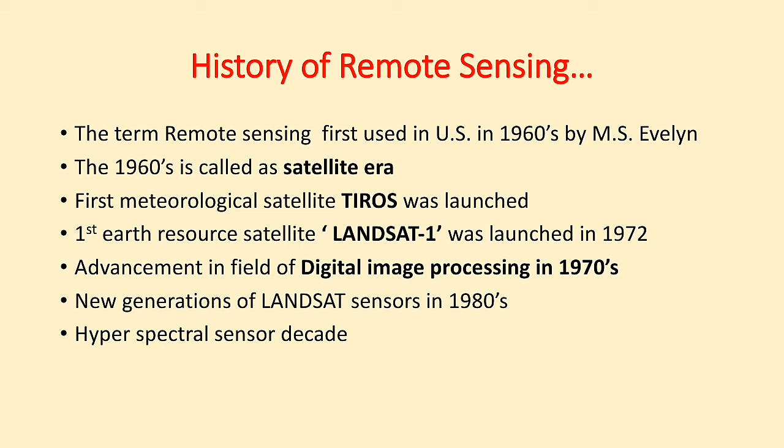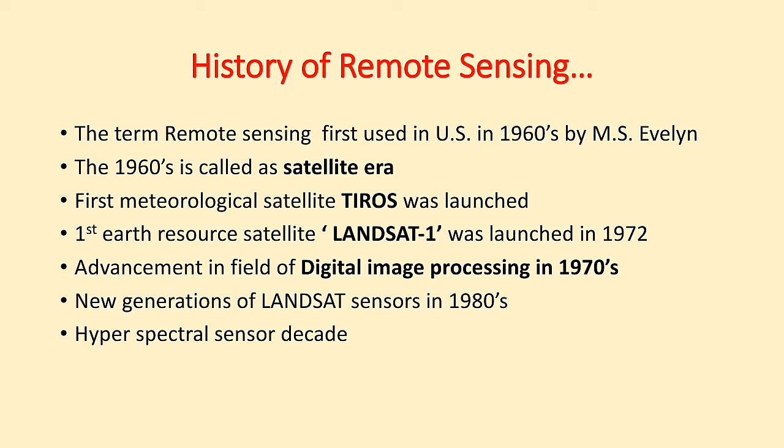The 1960s are also called the satellite era. This is very important. In this period, the first meteorological satellite, TIROS, was launched, and after that the first Earth resource satellite, Landsat, was launched in 1972. The period of the 1970s is well known for its rapid advances in the field of digital image processing, that is, the development of various tools and techniques for processing digital images acquired by satellites.